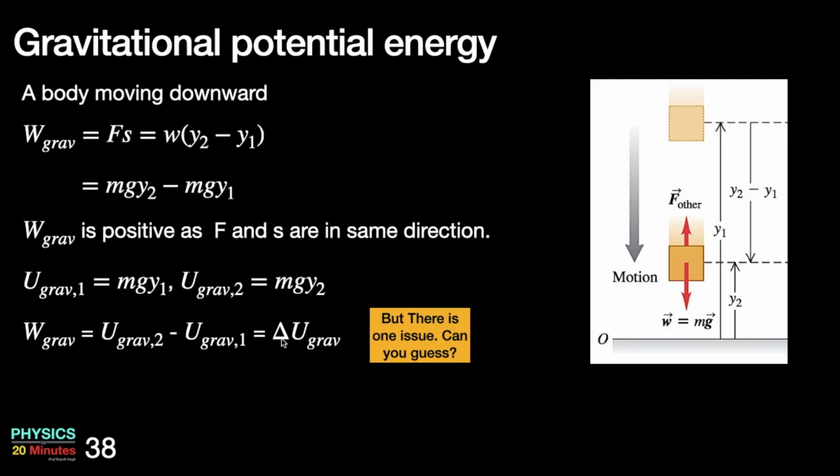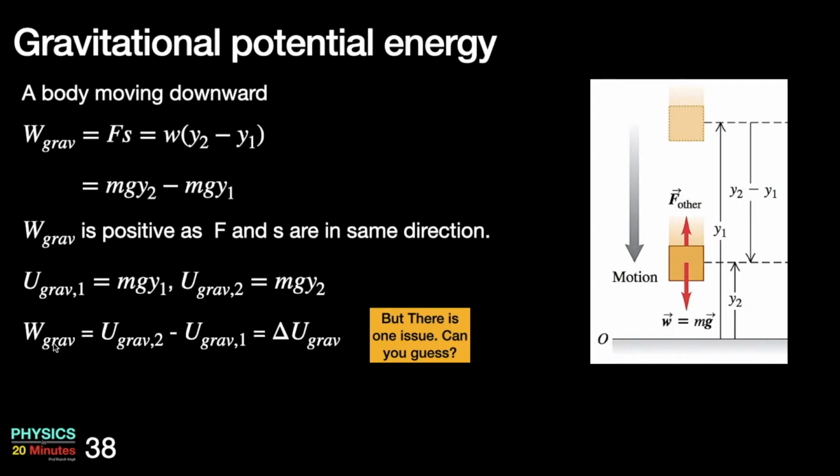There is one issue with this equation. If you check it carefully, U grav 2, that is potential energy at the second position, is less than potential energy at the first position. Of course, because y1 is greater than y2. So this subtraction will be negative. So delta U is negative while W is positive.